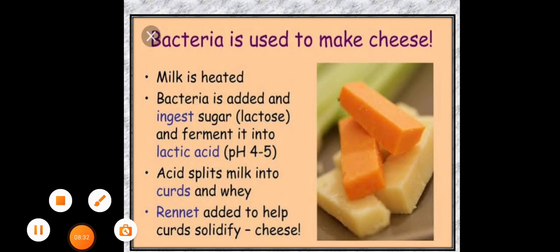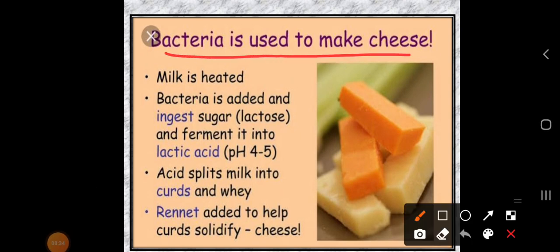Now let's talk about the bacteria used to make cheese. Usually we use cheese with paratha, sometimes on pizza. So this is the cheese. Usually when we are clicking pictures, at that time also we say cheese. Cheese is one of my favorites, which I prefer to eat. So let's see how it is made by bacteria.